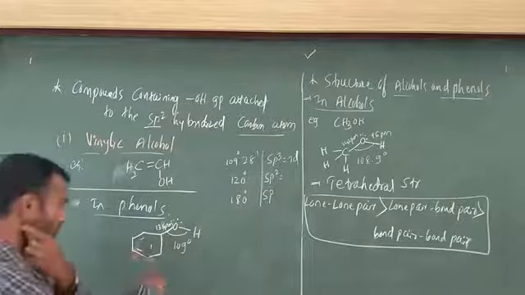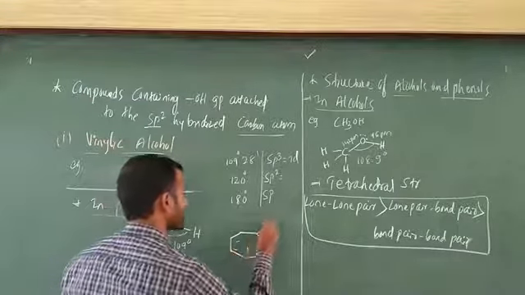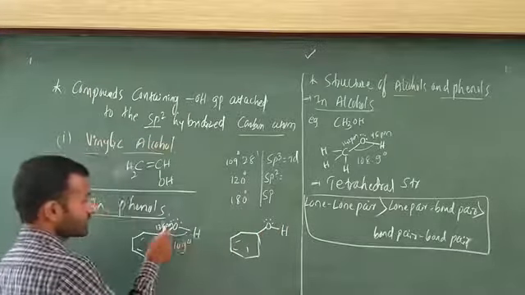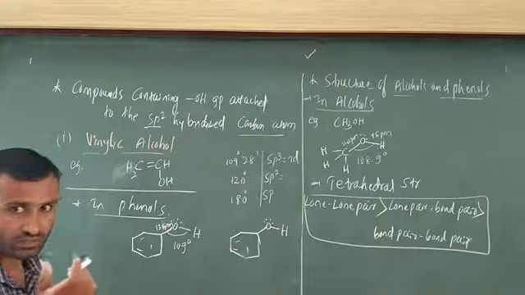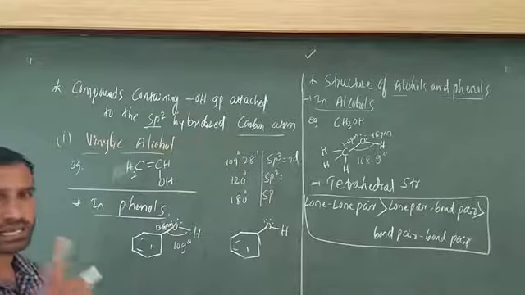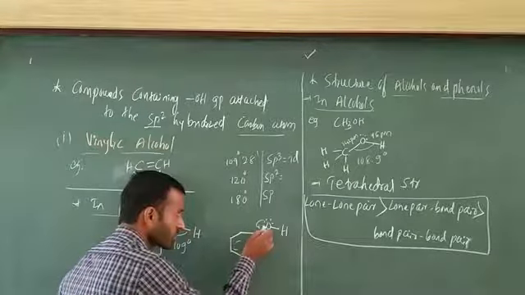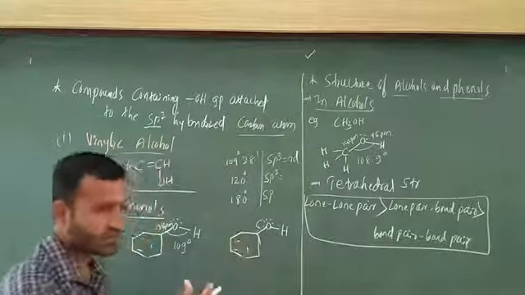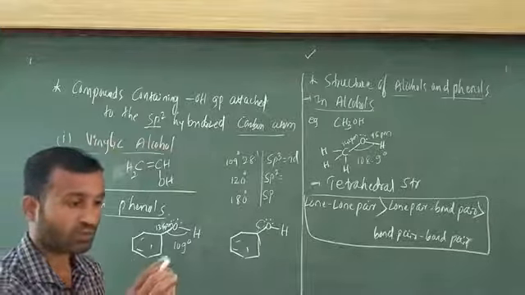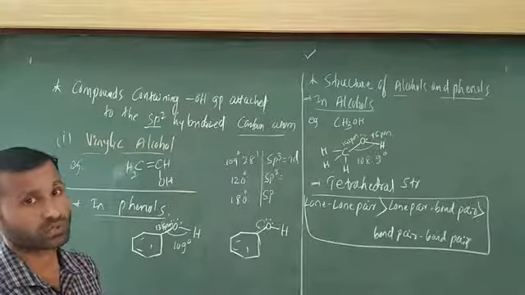Here I am going to write one more time how you will come to know about partial double bond character. Just see here, here is the lone pair. In this case 136 picometer is there, so the bond length is less. Next question: why is the bond length less? Because there is a formation of partial double bond character. This lone pair donates here, and automatically partial double bond character forms. Where there is double bond character, the bond length is less. You know very well that carbon-carbon single bond length is high compared to carbon-carbon double bond, and carbon-carbon double bond you have to compare with carbon-carbon triple bond.